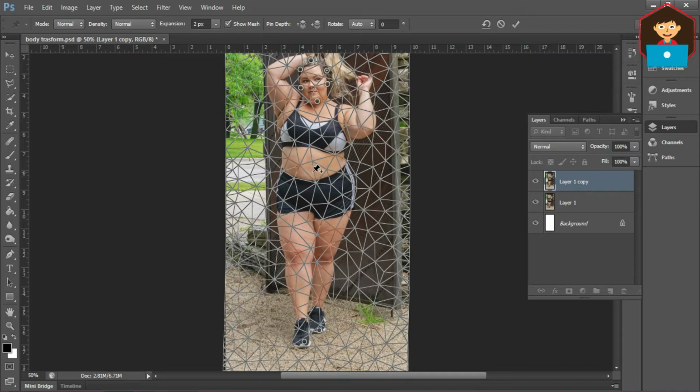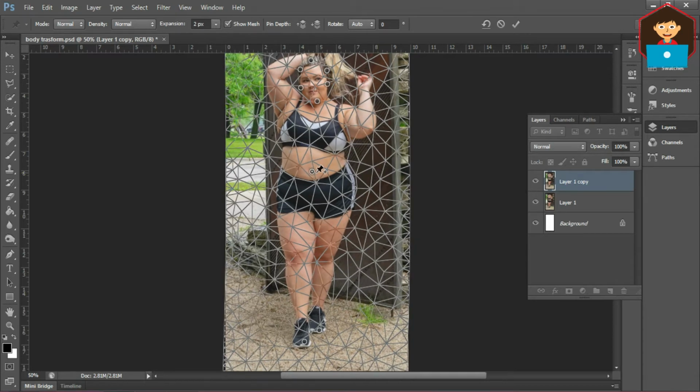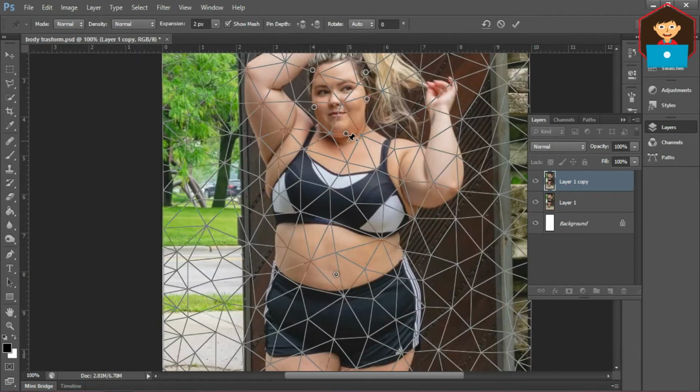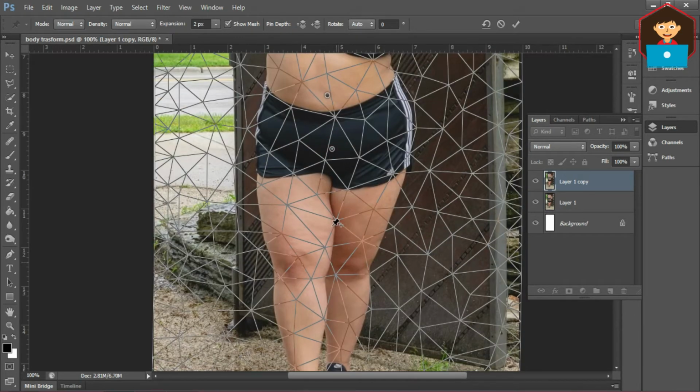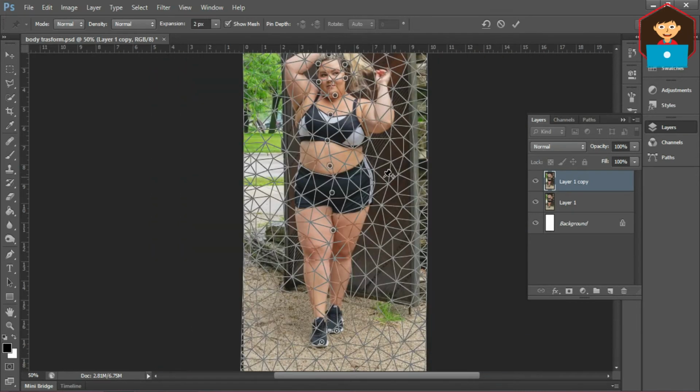In the middle of the body I add one more point. Now I adjust the point. So the top and bottom are stable, but the middle part you can transform. Wherever you don't want any changes, first add stable points there. I hold the shift key and select both points. Now I slightly adjust the bottom part, because when the girl becomes lean, maybe she looks a bit taller.